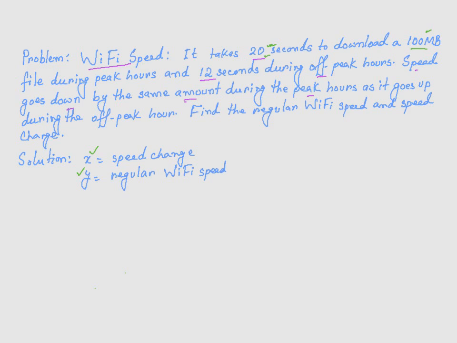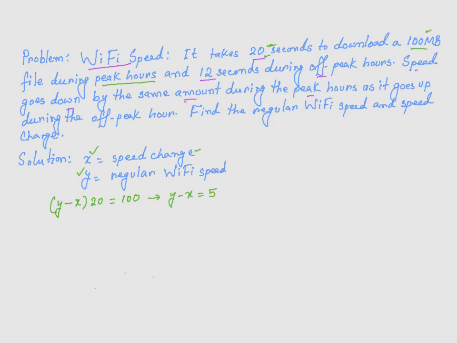So it takes 20 seconds during the peak hours. So that's the key word. During the peak hours the speed is going to be slow. So what is it going to be? Regular speed minus the speed change, which is x. So (y minus x) times the total time, which is 20, is going to give me 100 megabytes. Okay, that's what it is. And then I could simplify this equation by dividing both sides by 20. That's going to give me y minus x is equal to 5.